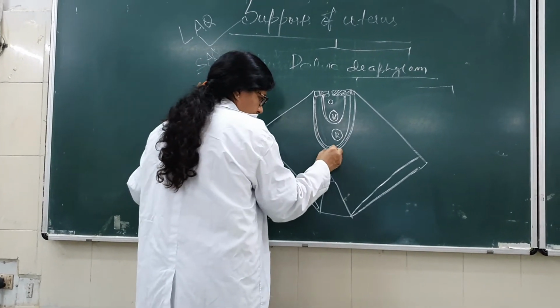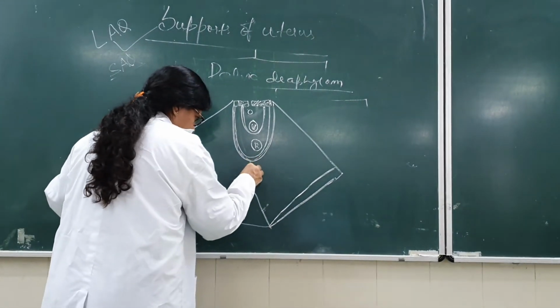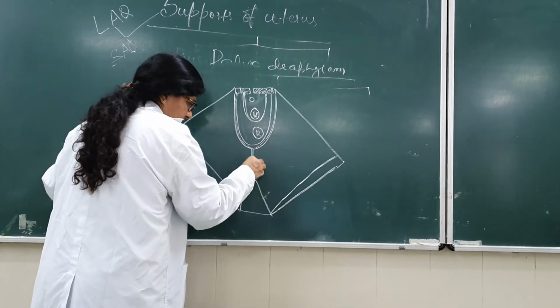Now this is the ligament, the anococcygeal ligament, between the anus and the coccyx.